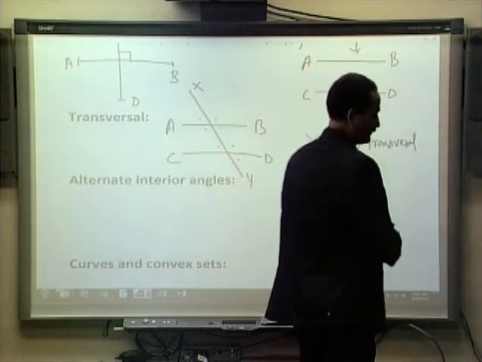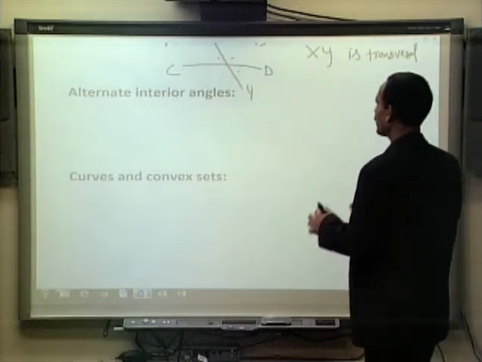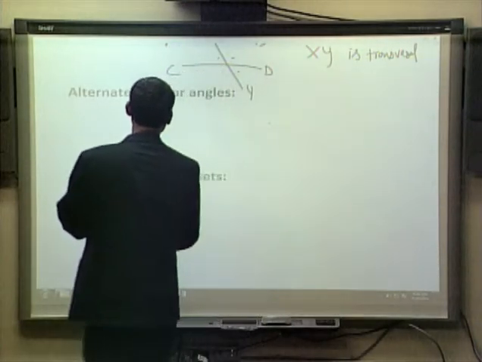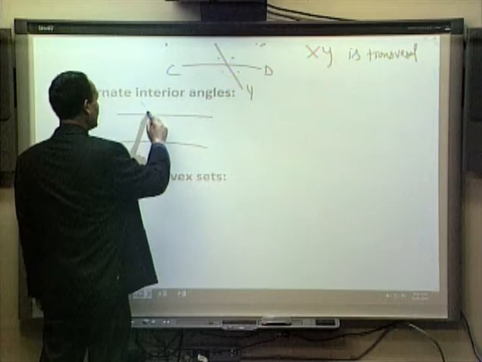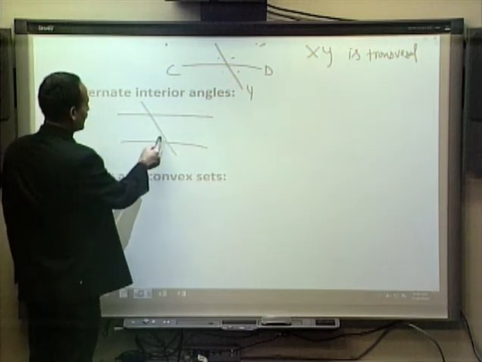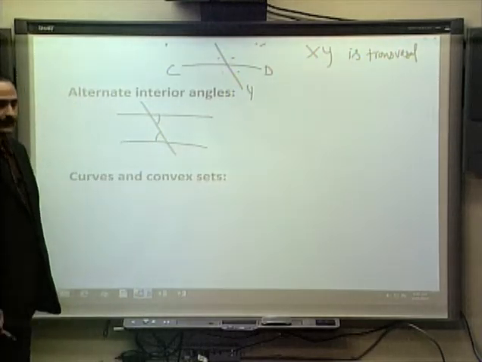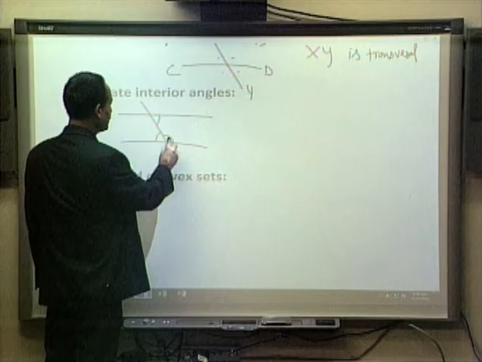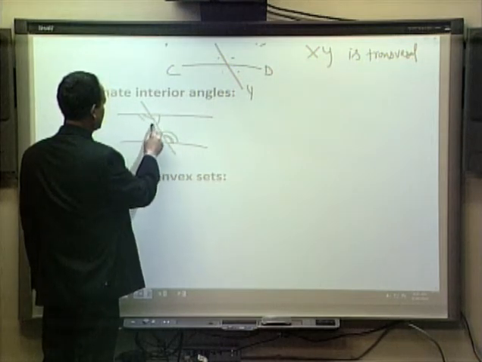Okay, one relation among these angles we call alternate interior angles. Alternate interior angle is like this. These two are the parallel lines. Let's say this is our transversal. So by alternate interior angle, we mean this and this, or this and this.